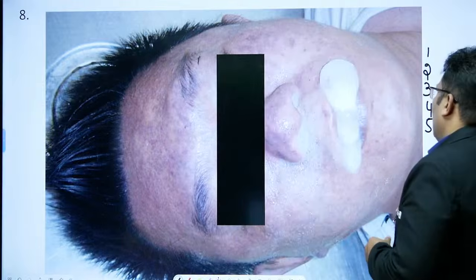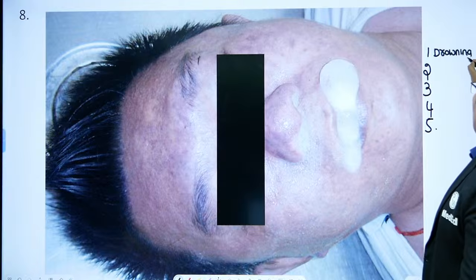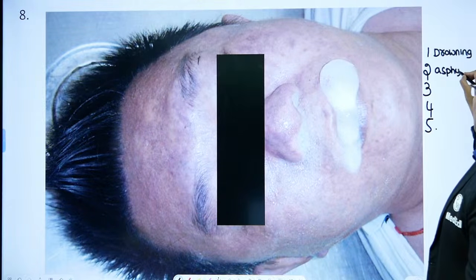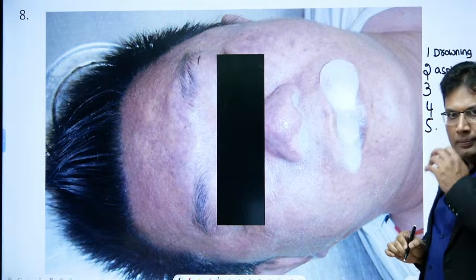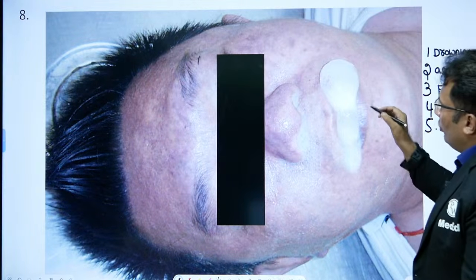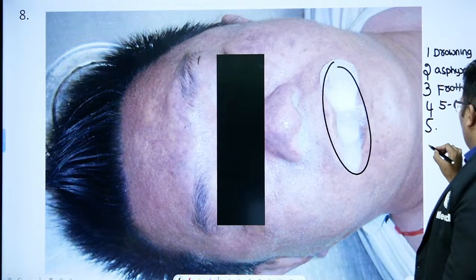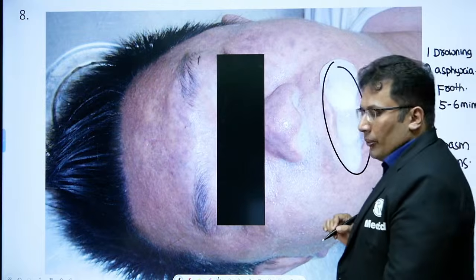So as I said, this is a case of drowning. Cause of death is asphyxia. Then there is froth, fine leathery froth. The fatal period is around 5 to 6 minutes. Cadaveric spasm is a feature of ante-mortem drowning, and diatoms.